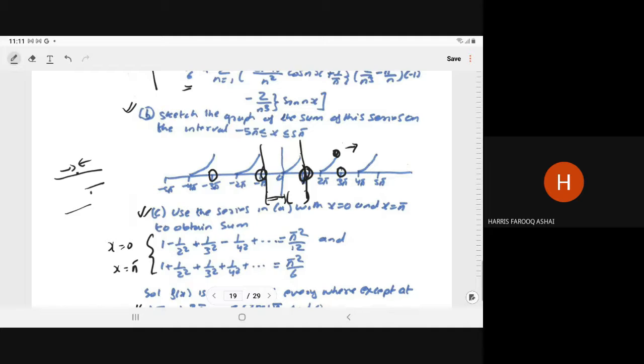Sir, what is the graph from minus pi to 0? From minus pi to 0, it is 0. Then it is x square. So at 0 also it is x square, no? 0 with the x square also. Clear? Yes, sir.